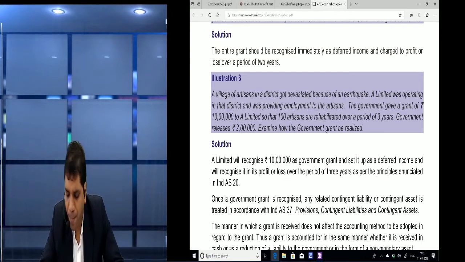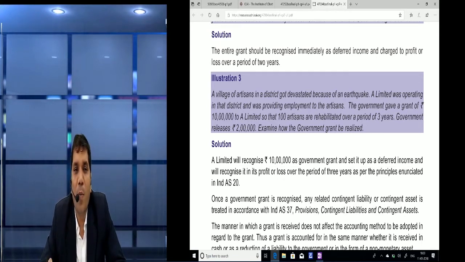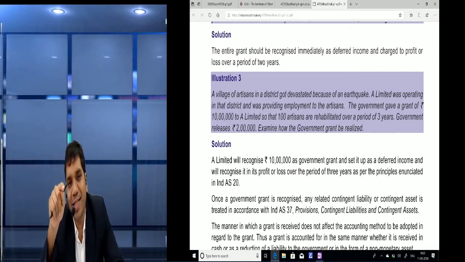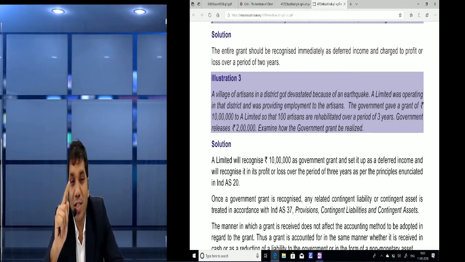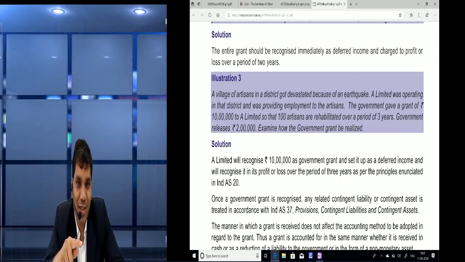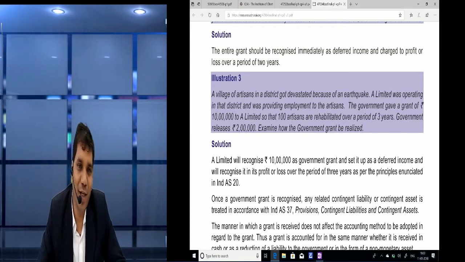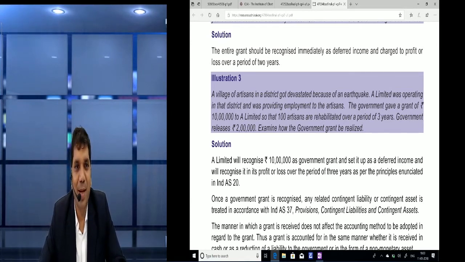So friends, government released 2 lakh, that is irrelevant, because they had promised that 10 lakh will be given. And for what purpose had they given it? That is the condition attached to it: they have to give employment in that particular damaged area. So friends, what should we do?